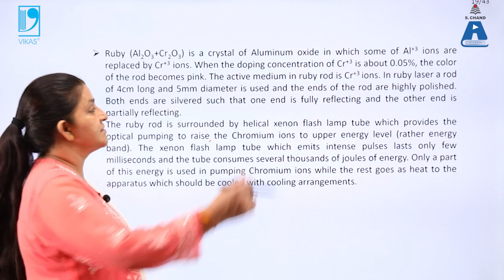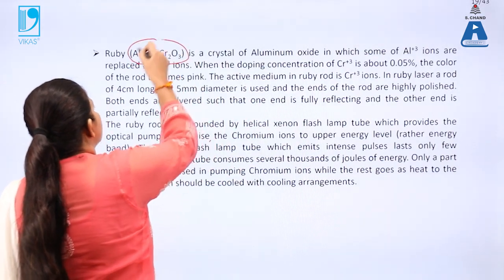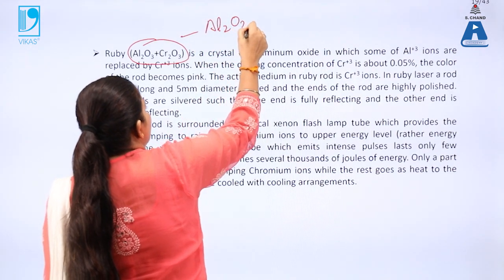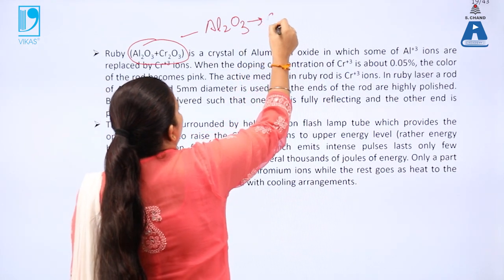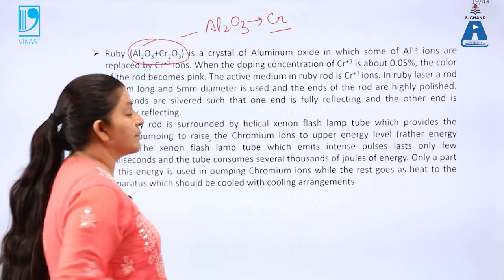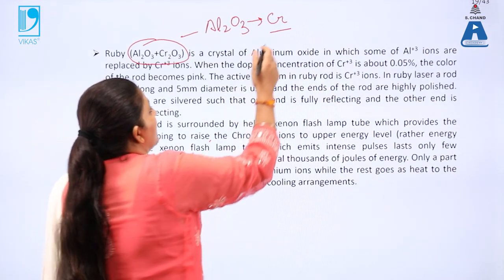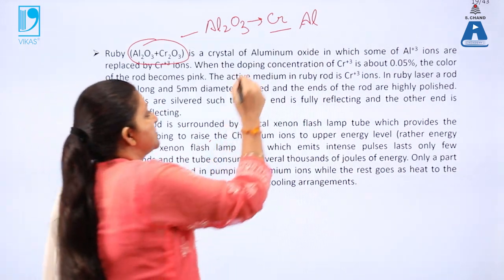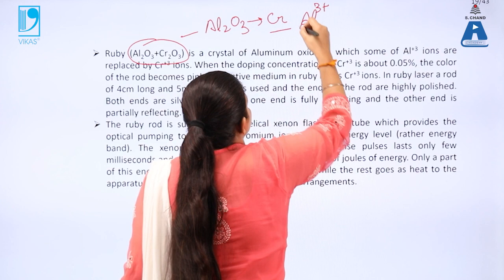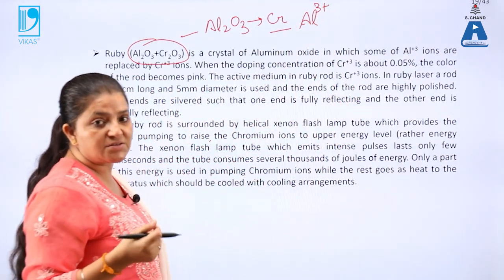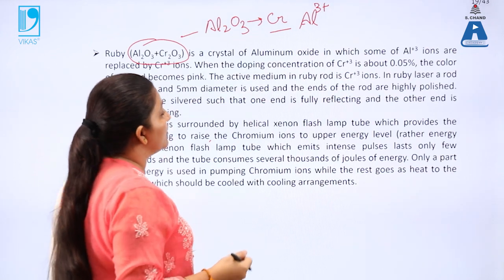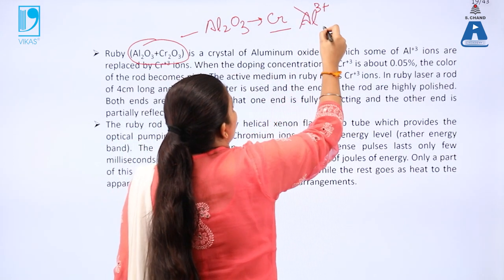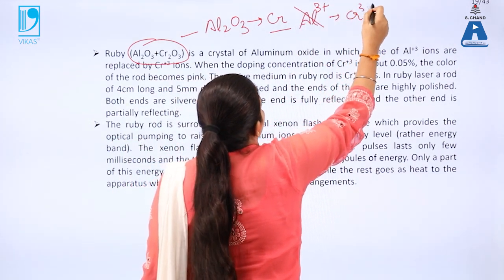Now the ruby crystal is a combination of Al2O3 and Cr2O3. That means in this case the Al2O3 is the main crystal which is doped by the chromium. Here the chromium doping is done, that means some of the aluminium atoms, which are present as Al3+ ions, are replaced by chromium atoms. So these atoms are replaced with chromium Cr3+.